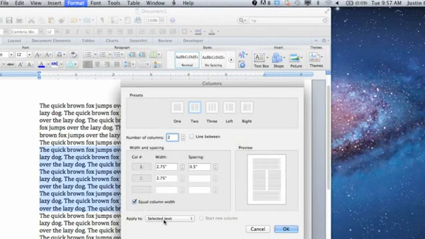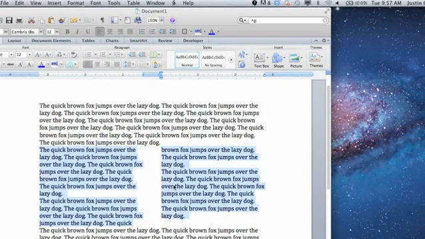Today I'm going to explain how to insert columns into only selected text in Microsoft Word. The reason you might want to do this is if you have a long-running document and at some point, maybe in a newsletter sort of format, you'd want to have certain things divided in the middle of the page or somewhere in your document, separate things in the page. And if you just select to have columns in the Microsoft Word document, generally, it'll be the entire document. So if you just want that selected text, this is the way to do it.